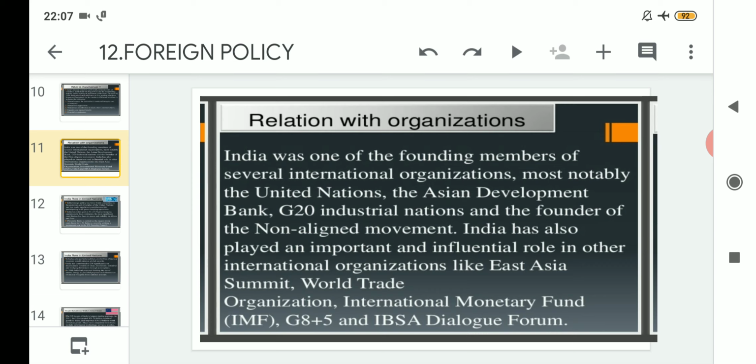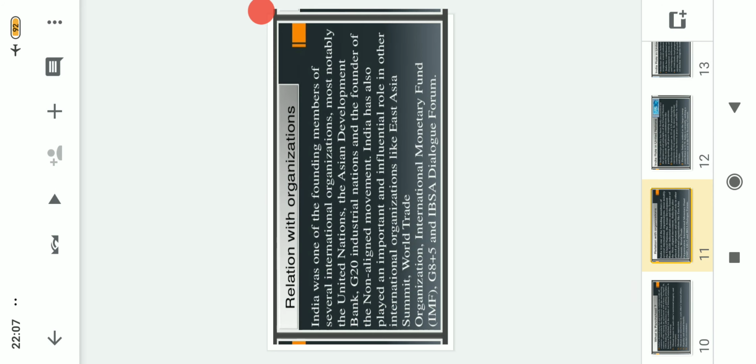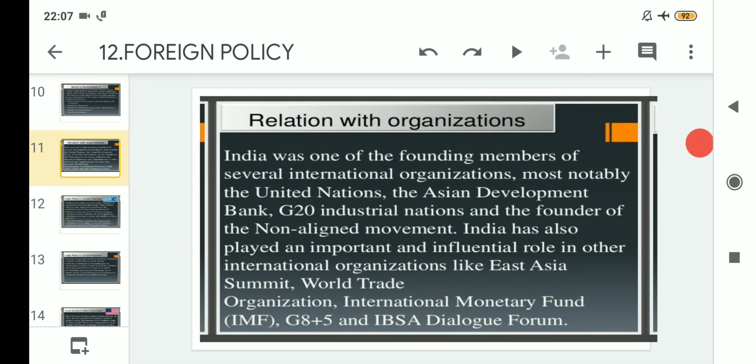After that, relations with organizations. India was one of the founding members of several international organizations, most notably the United Nations, the Asian Development Bank, the G20 industrial nations, and the founder of the non-aligned movement.